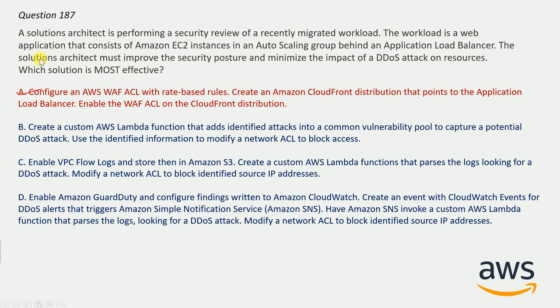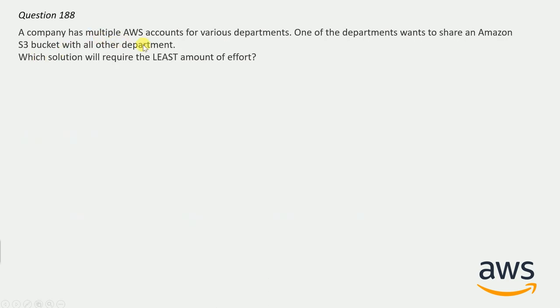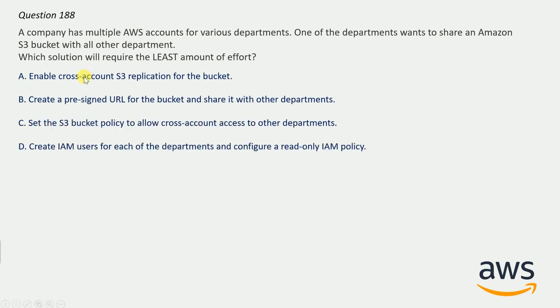And now question number 188. A company has multiple AWS accounts for various departments. One of the department want to share an Amazon S3 bucket with all the other department. Which solution will require least amount of effort? And here are the options. And correct answer here will be, take your time to guess the answer. And correct answer here will be option C.